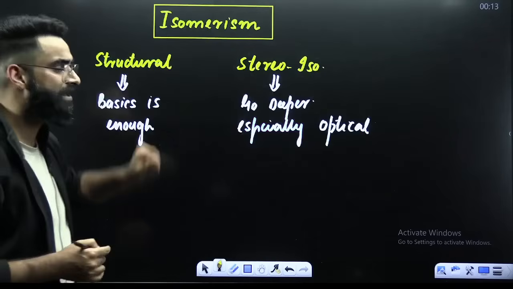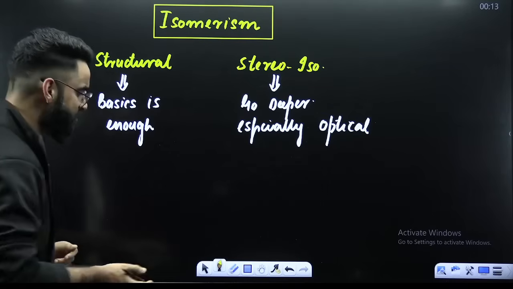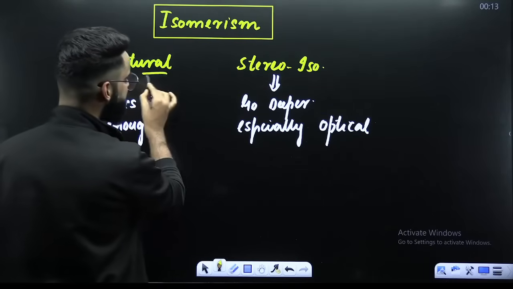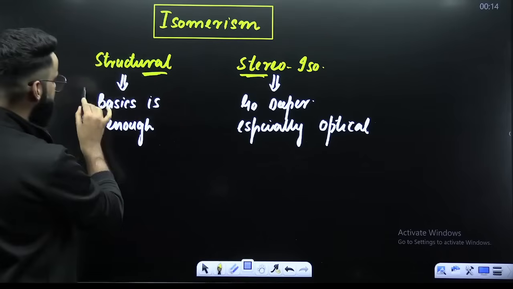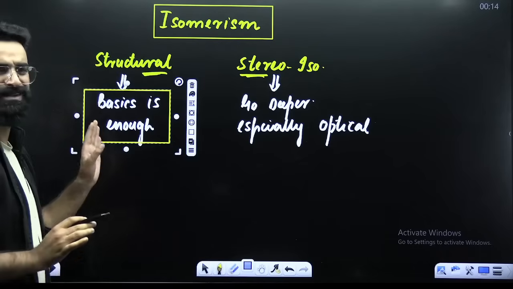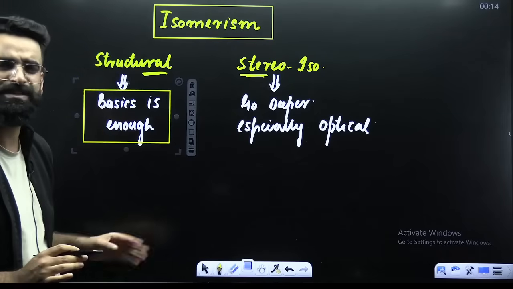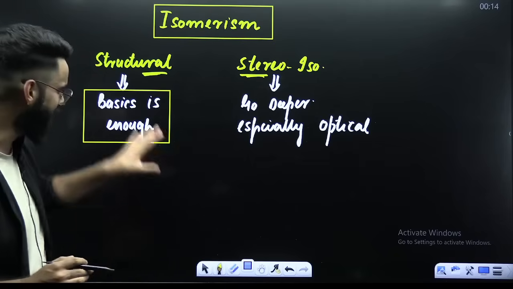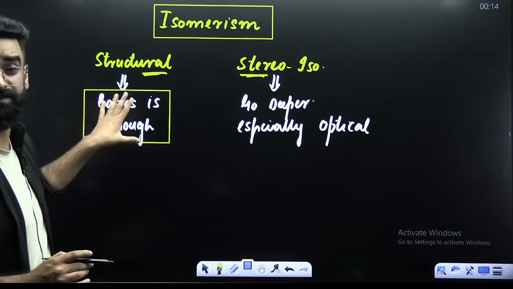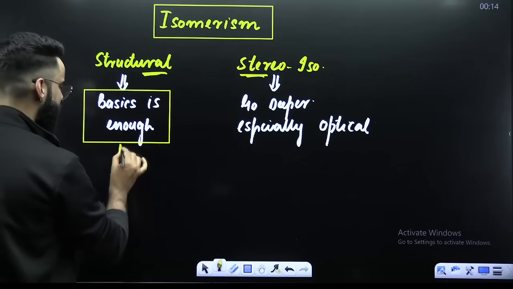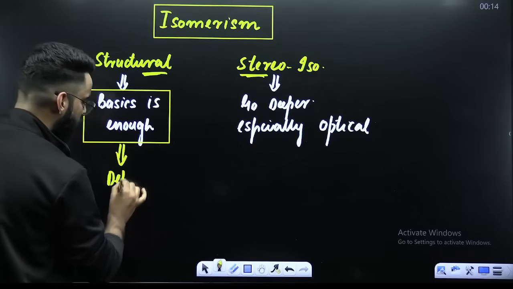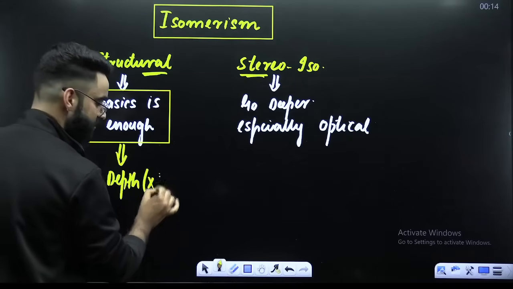Moving ahead. When it comes to isomerism, my dear students, you have got structural isomerism and stereoisomerism. When it comes to structural isomerism, I would say your basics are enough for it. From structural isomerism, you do not get tough questions. It is simple, not difficult. You need not go into the depth of structural isomerism.